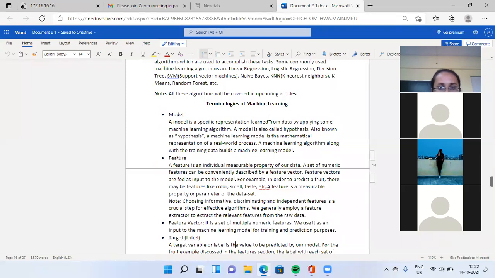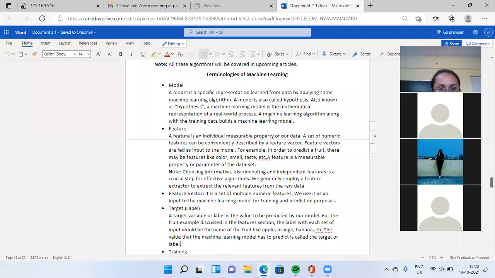Okay. Next, the terminologies of machine learning. What is the terminology of machine learning? First, model. A model is a specific representation learned from data by applying some machine learning algorithm. Okay, it's called a model. A model is also named a hypothesis. A machine learning model is a mathematical representation of a real world process.